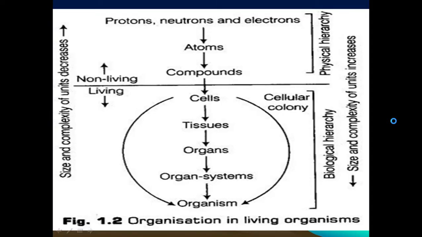So here this is showing how organization in living organisms is there. So cell is the smallest structural unit of life. Now we can see here the non-living and living things, how they are represented here. So you are seeing here physical hierarchy and also biological hierarchy. So in physical hierarchy you are seeing the protons, neutrons and electrons forming atoms and then compounds, and ultimately these compounds interact to form cells. So cells, tissues, organs, organ systems, organisms constitute the cellular colony, or you can say it is forming a type of biological hierarchy.